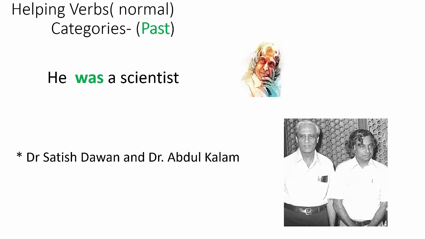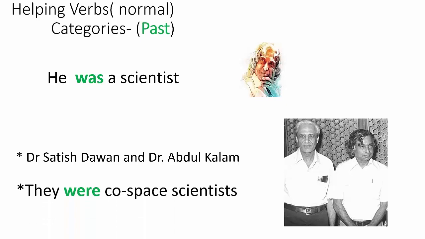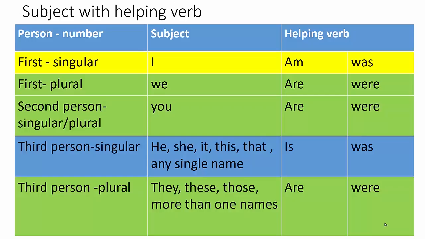I believe you know them, Dr. Satish Dhawan and Dr. Abdul Kalam. They were space scientists. And this chart is a very categorical explanation of the relation between the subject and a helping verb. If the subject is first person singular I, helping verb should be am in present and was in past. First person plural, if it is we, the helping verb should be are in the present and were in past, and so on. You can understand from the chart.